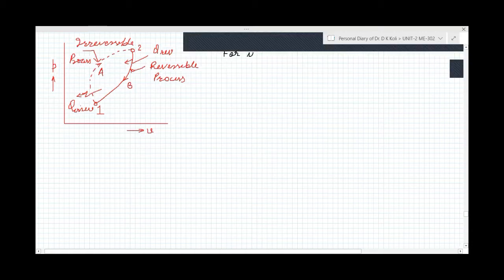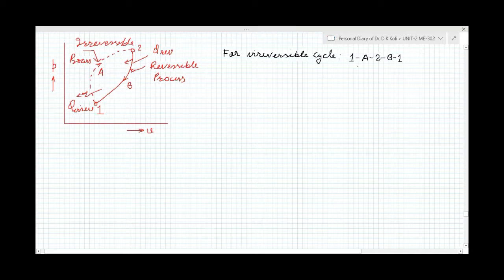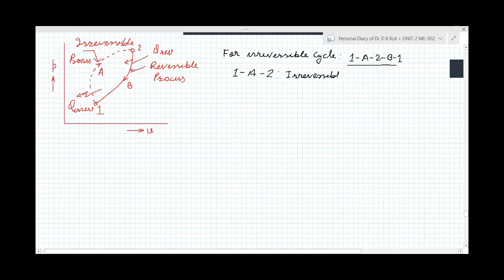For the irreversible cycle, this cycle is 1A2B1. Here 1A2 is the irreversible process, and 2B1 is the reversible process.